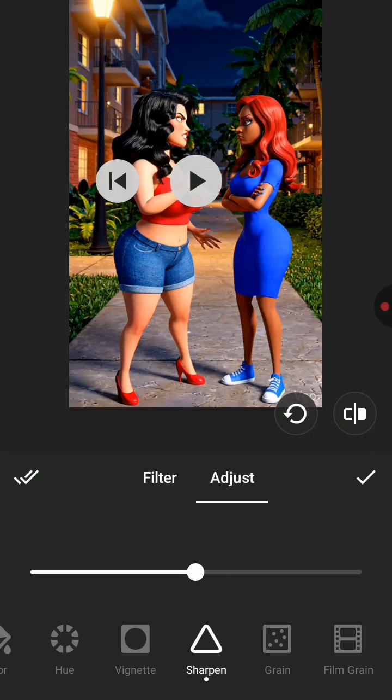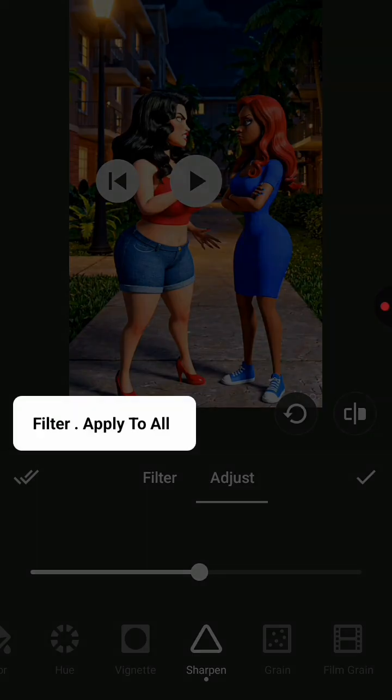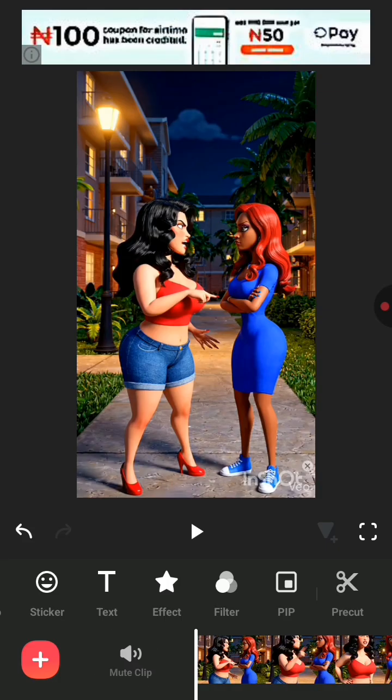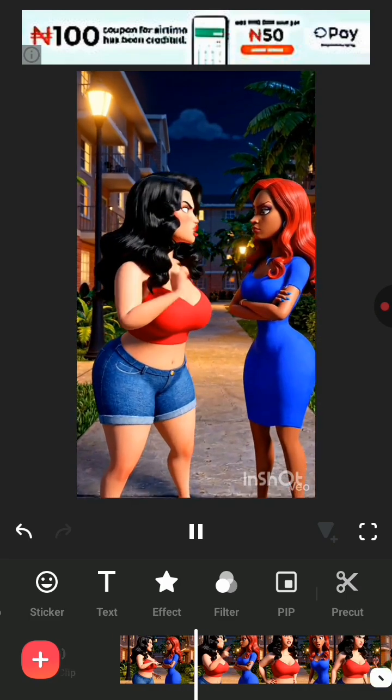Okay, then I'll click on this double mark here to apply to all. Okay, so you will see, just click on this mark here again, and then you will see that it will be so sharp, sharper than the last time.